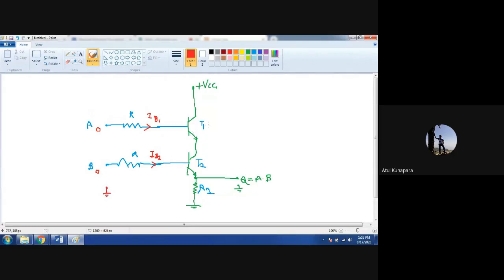Because of that, transistors T1 and T2 both will work in cutoff. Cutoff means they work as an open switch. When there is an open switch, from the VCC power supply connection there is no current coming here. I can say here IC, which will be 0 in this case.